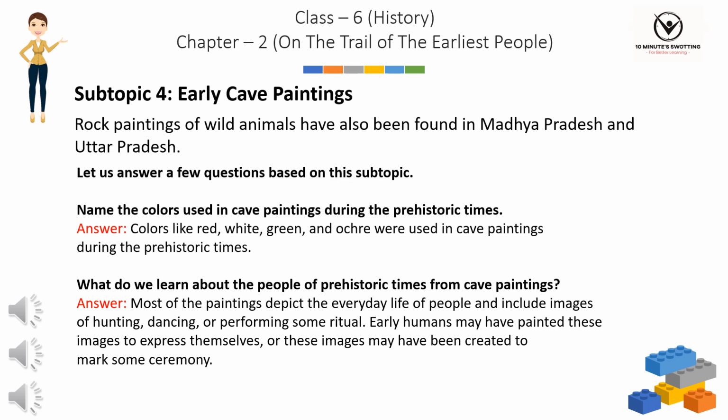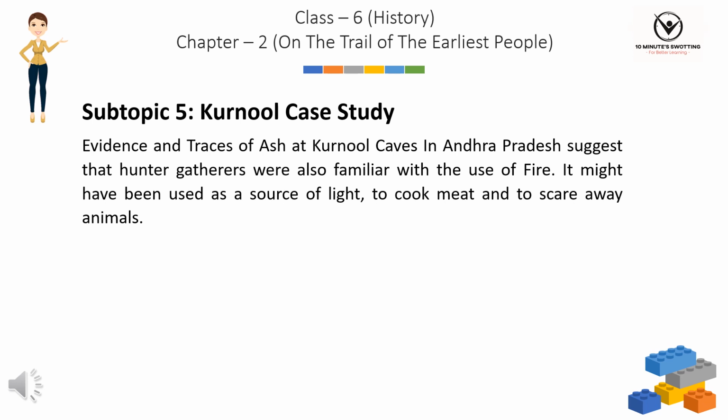Subtopic 5: Kurnool Case Study. Evidences and traces of ash at Kurnool Caves in Andhra Pradesh suggest that hunter-gatherers were also familiar with the use of fire. It might have been used as a source of light, to cook meat and to scare away animals.